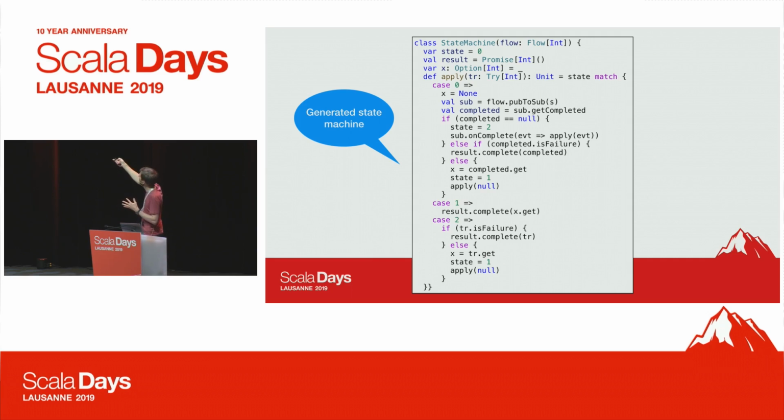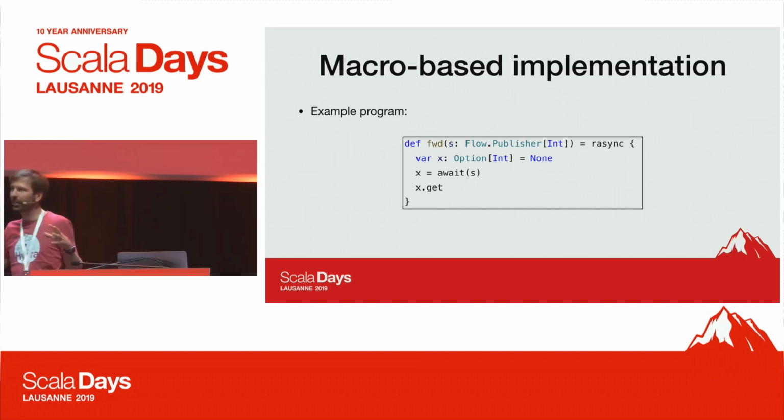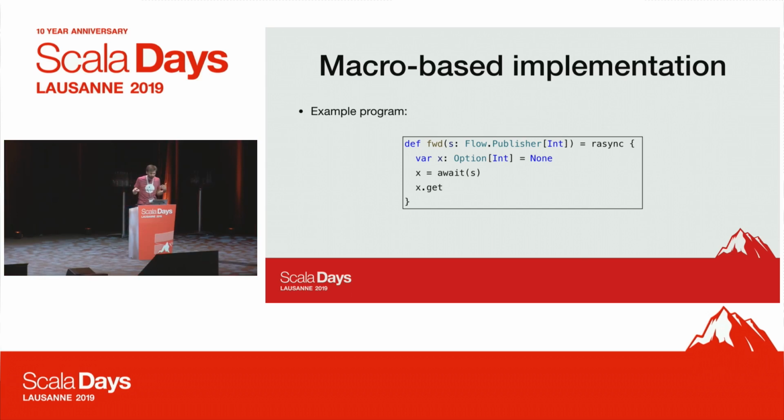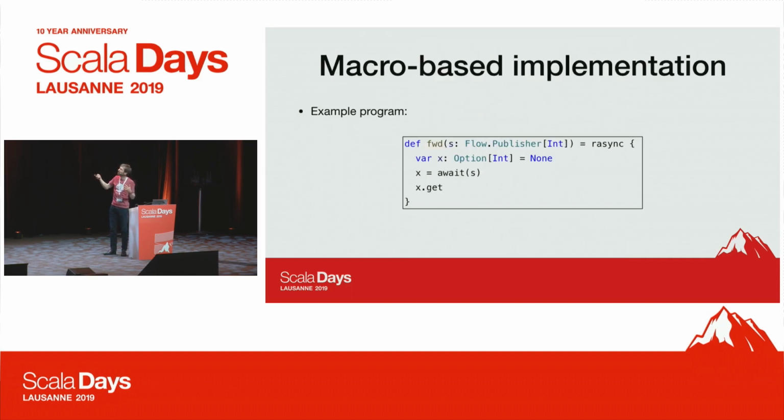What do we do in the beginning? We assign none to x. This is the initial code here, the first thing we do. Now you see why I have this excruciating detail, because this is some code we do, and it could be more complex. And the next thing we do is already calling await. That's the very next thing we do, right? We call await. So how does that work?